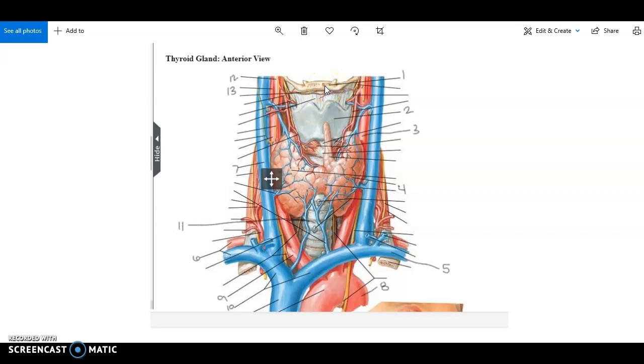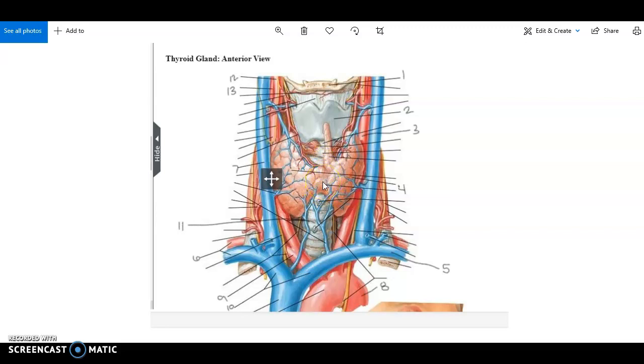Again, the most superior structure that we're talking about today is the hyoid bone. Inferior to that, thyroid cartilage. And inferior to the thyroid cartilage is the thyroid gland. The thyroid gland has a right lobe and a left lobe. The portion that connects the two is the isthmus, and it is right here.